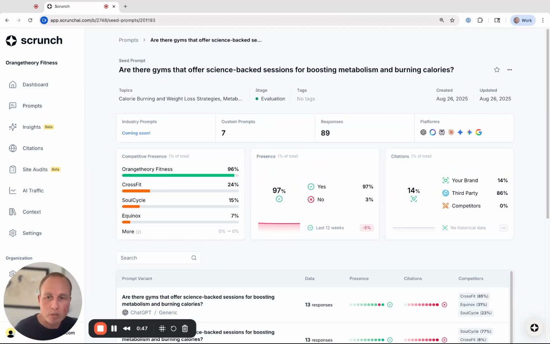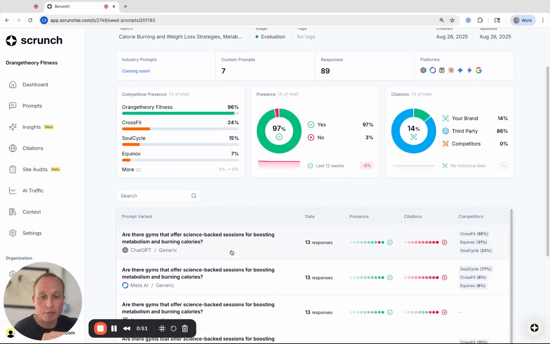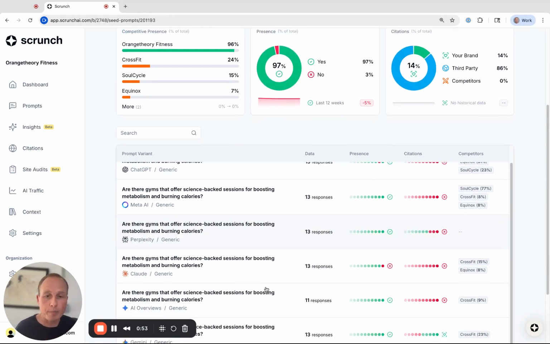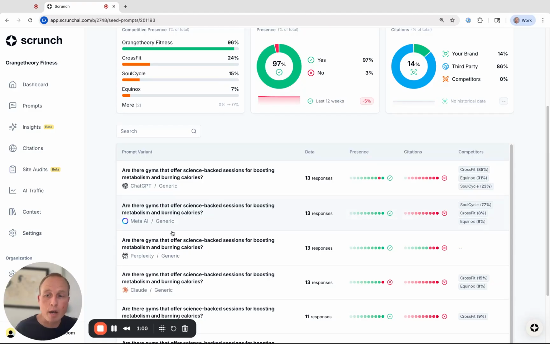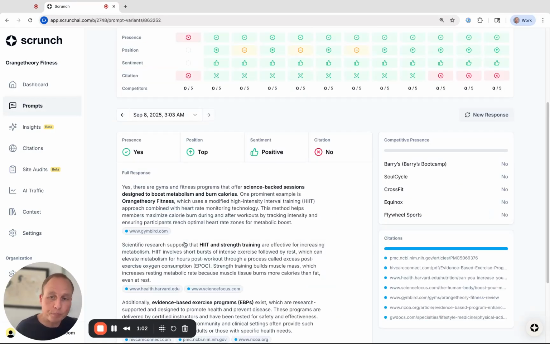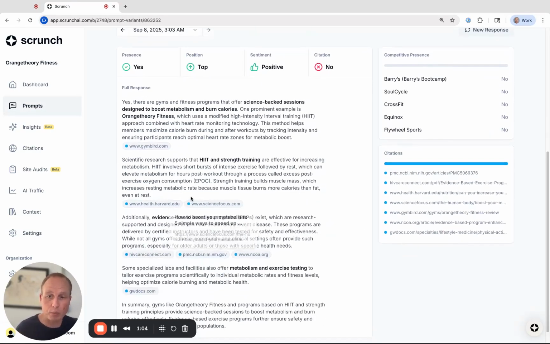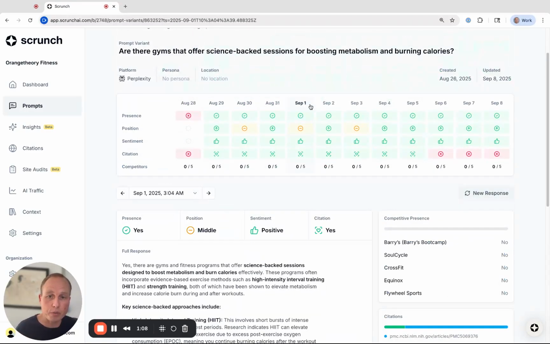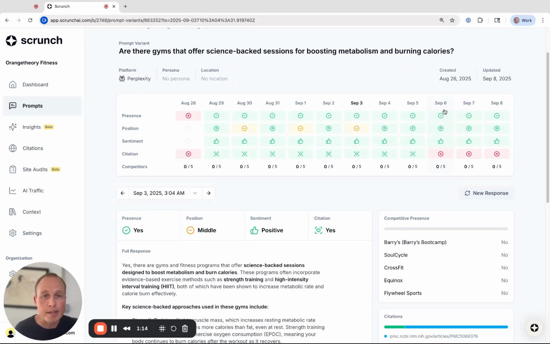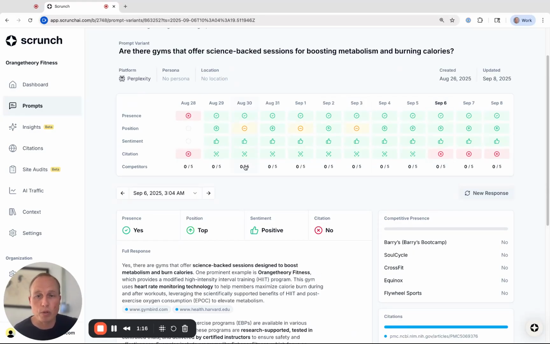So I'm going to click into this prompt here, and that's going to give us a level of detail even further down to see how we are doing across any different LLM model that we're tracking here. I'm going to click into this Perplexity one, and you can see what this actual result returned is here. I can even look at the different results that we're tracking day over day and see where our position is changing. You can see here that starting in September, we're not being cited anymore.